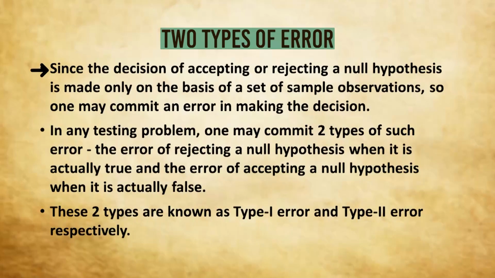Since the decision of accepting or rejecting a null hypothesis is made only on the basis of a set of sample observations, we may commit an error in making the decision. In any testing problem, as I mentioned, we can commit two types of error: rejecting a null hypothesis when it is actually true, and accepting a null hypothesis when it is actually false. Now, rejecting a null hypothesis when it is actually true is known as the type 1 error, while accepting a null hypothesis when it is actually false is known as type 2 error. So, in any testing problem, we may commit these two types of errors.